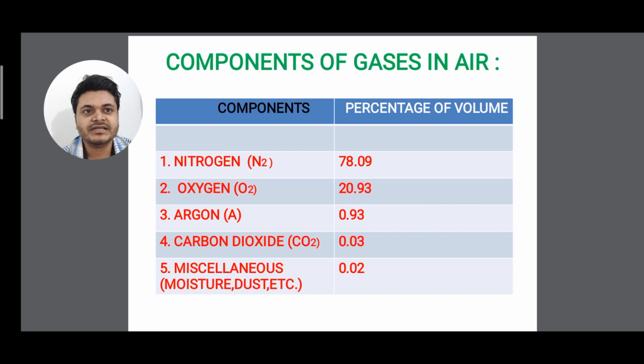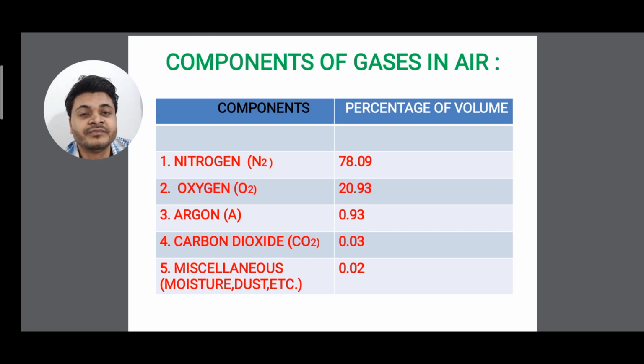Now let's see the different components of gases in air. What are the different components in the air or atmosphere? We'll see the components and the percentage. Nitrogen is present, oxygen is present, argon is present, carbon dioxide is present, and miscellaneous gases like moisture, dust, etc. Nitrogen is written as symbol N2.